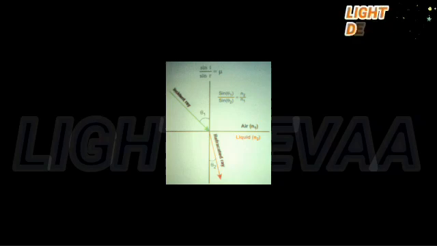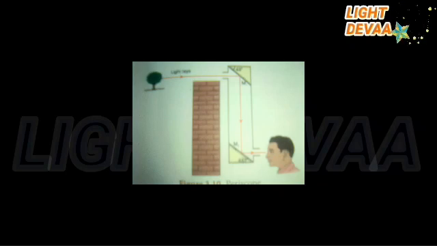Refraction of light in a medium depends on the speed of light in that medium. When the speed of light in a medium is more, the bending is less, and when the speed of light is less, the bending is more. The amount of refraction of light in a medium is denoted by a term known as the refractive index of the medium, which is the ratio of the speed of light in air to the speed of light in that particular medium. It is also known as the absolute refractive index. Mu equals speed of light in air divided by speed of light in the medium.